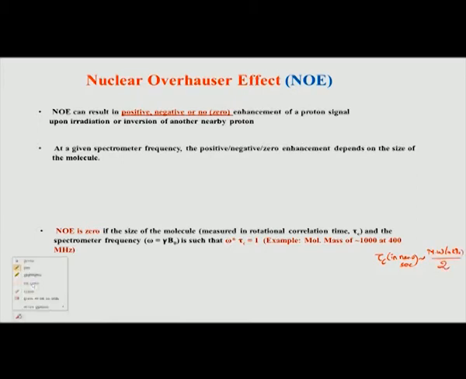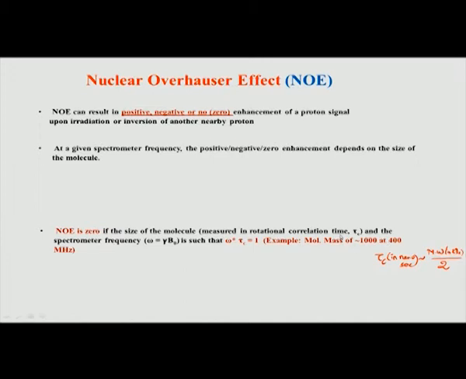Let us look at this formula more carefully. This is a rough estimation of tau c. So, for example, if you take a molecule which is 1000, that is equal to 1 kilodalton, 1 kD. So, 1 will come here. 1 divided by 2 is 0.5. So, the tau c of that molecule will be 0.5 nanoseconds.